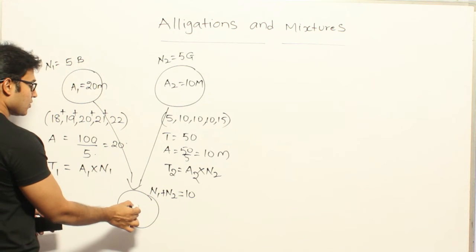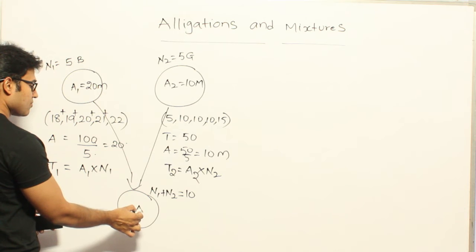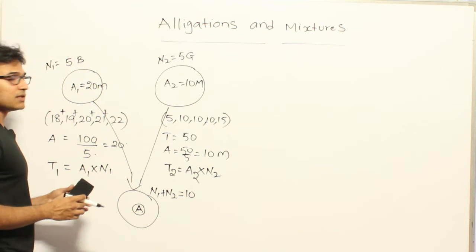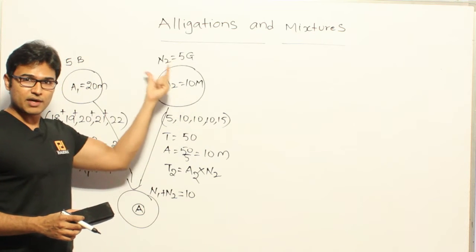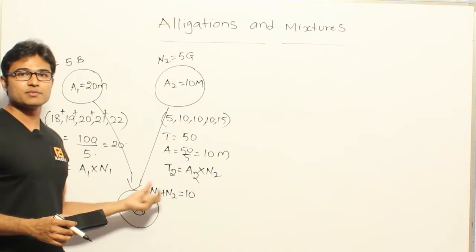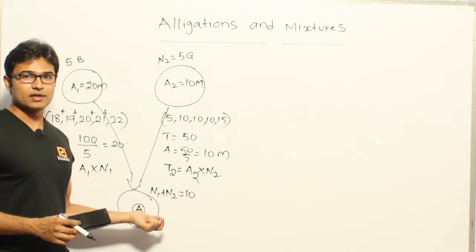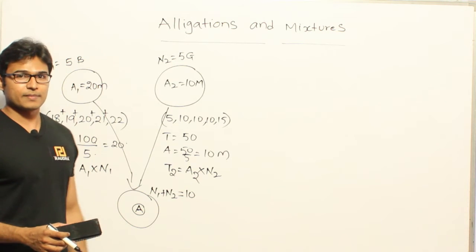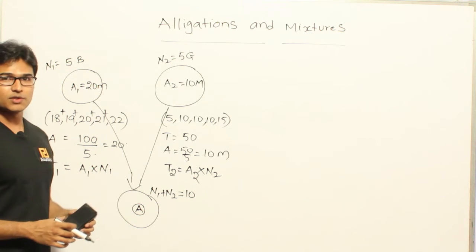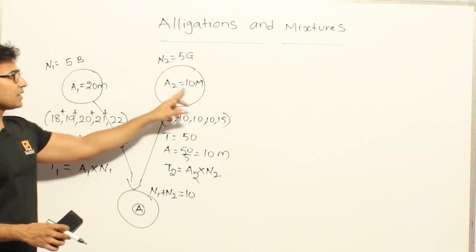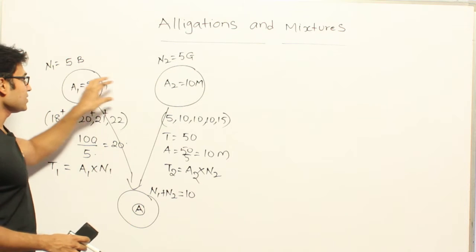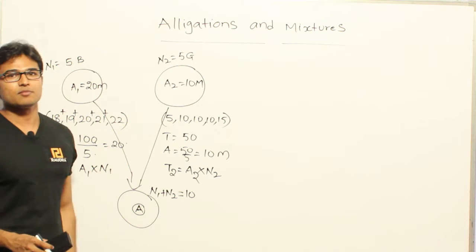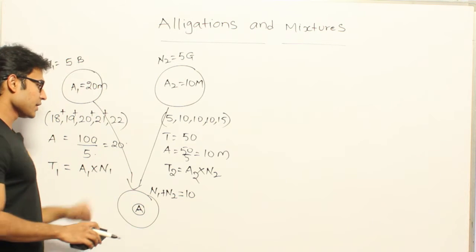Now I want to find out what is the average marks in this group. In this group the average marks is 20, in this group the average marks is 10, but when I mix them both, the average may be different, right? So what could be the average here? If you think about it intuitively, it should lie between 20 and 10, isn't it? Because the least average is 10 and the highest average is 20, it should lie between them. We shall discuss it later if you are not able to get it.